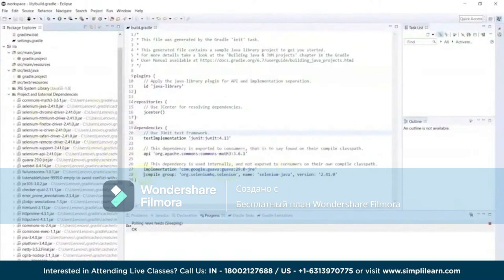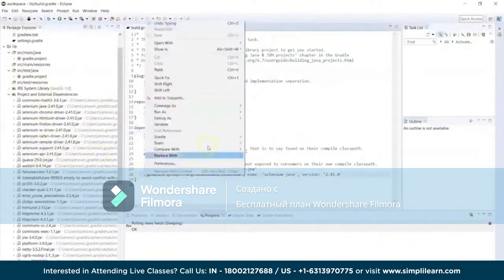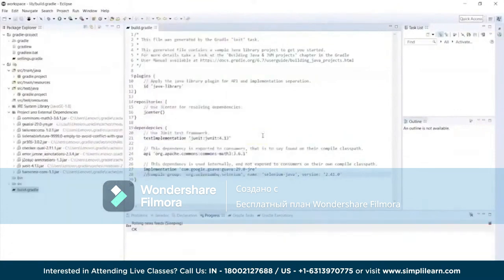For any reason, if you comment these out and say synchronize again, you will see that all the dependencies which you added from the Selenium perspective will be gone again. So this is the way you can keep adding the dependencies required for preparing your build for your source code, and from there you will be able to proceed further to the execution part. So that's the best part about Gradle here.